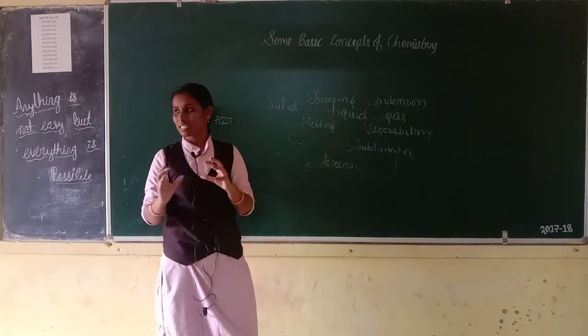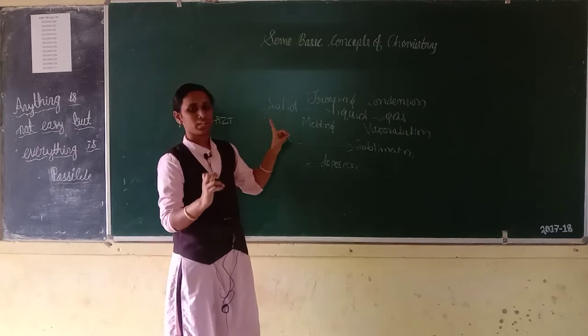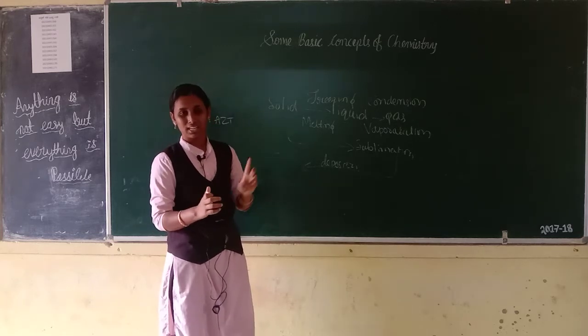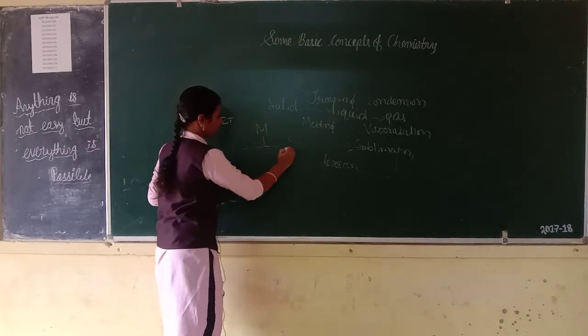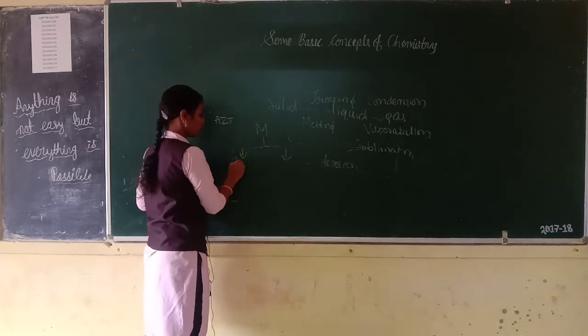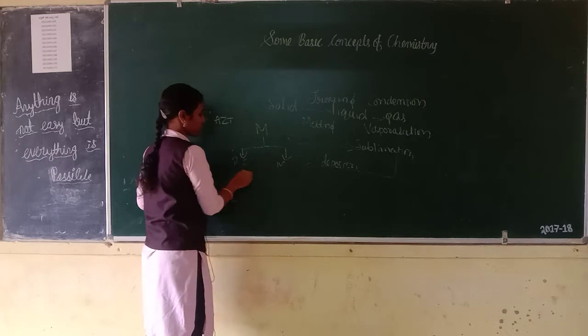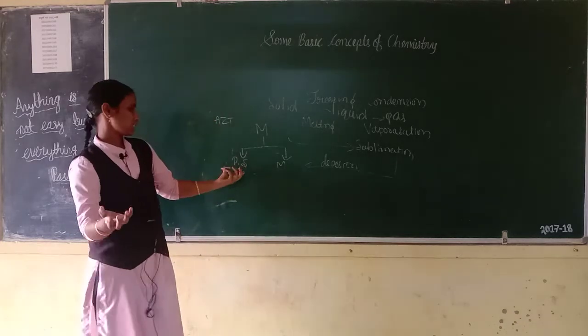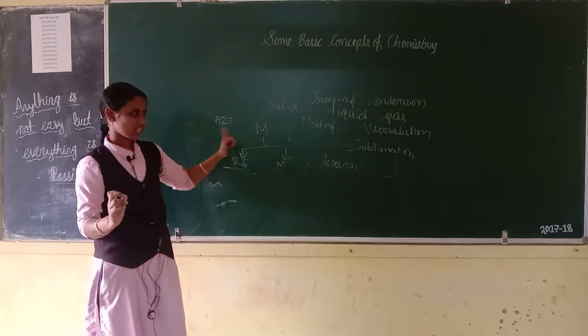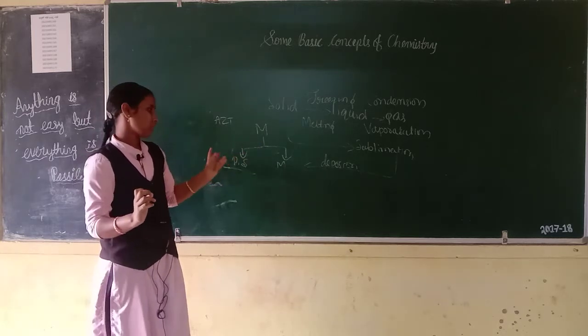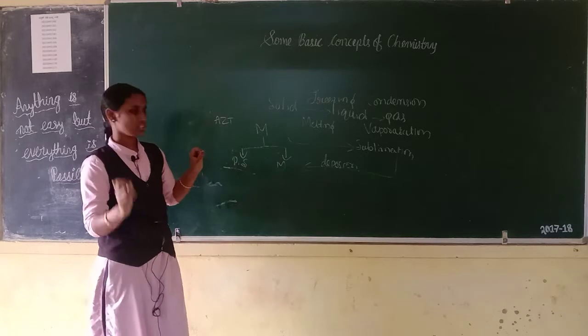Then we are classifying matter into two types. First one is pure substances, second one is mixture. Can you give an example for pure substances? That one is elements, second one is compounds. Elements and compounds are the pure substances.